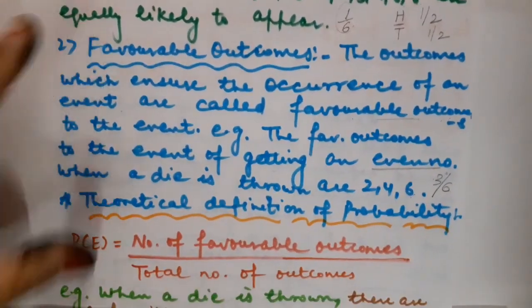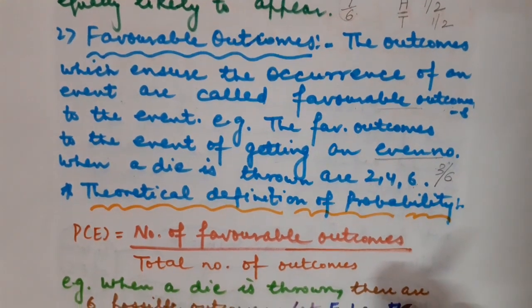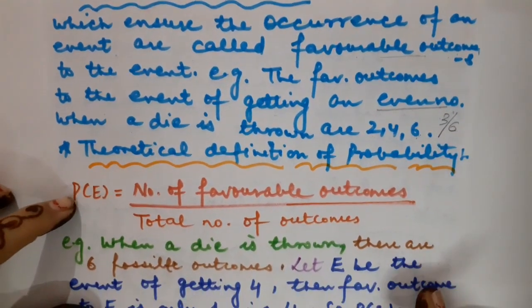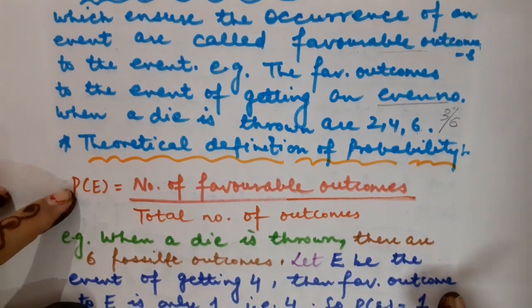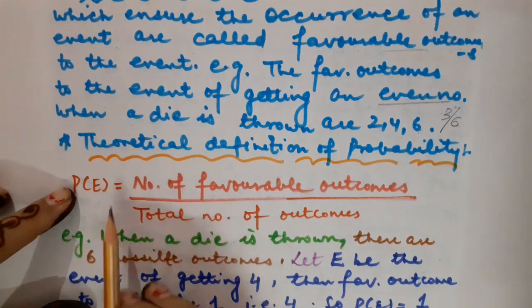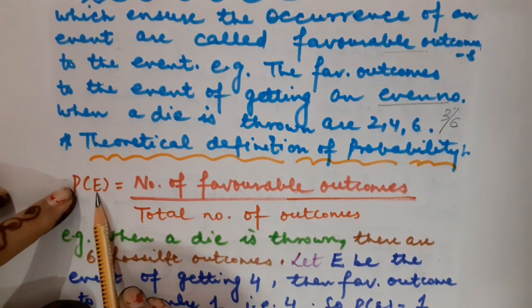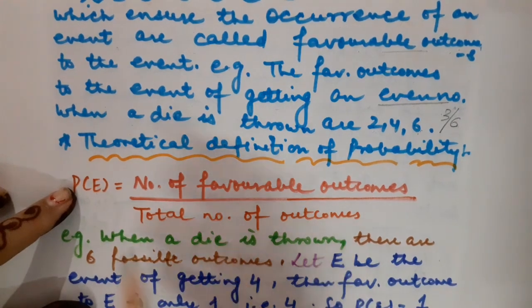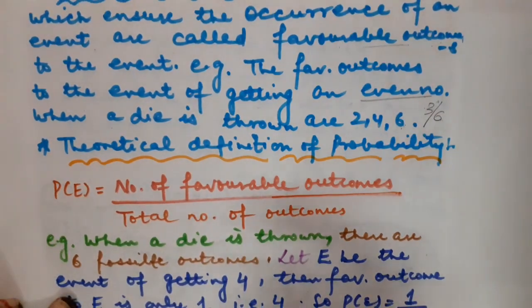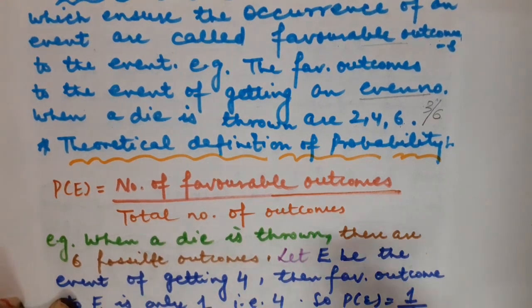So you will better understand when you come to know about the theoretical definition of probability. This is nothing but the formula to calculate the probability of an event. So probability of an event, E stands for event. The event is basically an collection of some outcomes of the experiment.